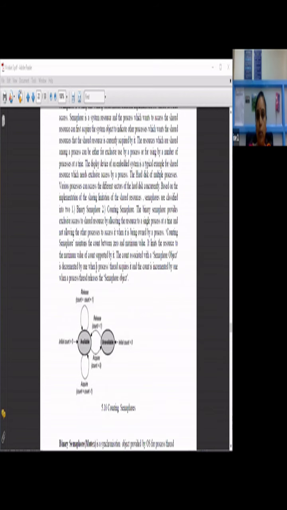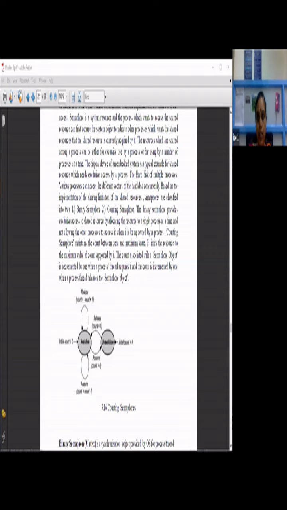So based on the implementation of the sharing limitation of the shared resources, semaphores are classified into two types. One is the binary semaphore and the other one is the counting semaphore.